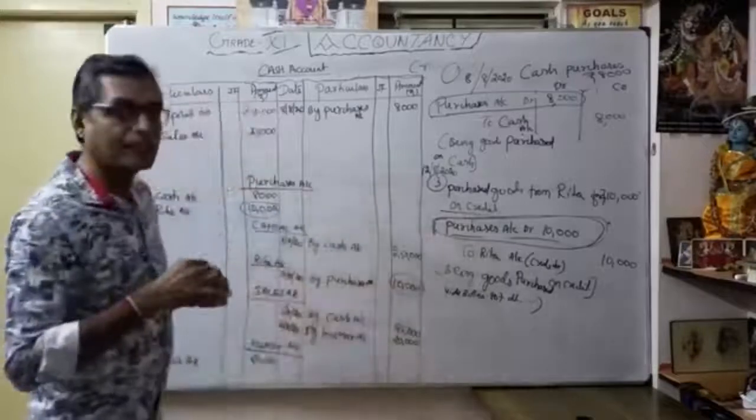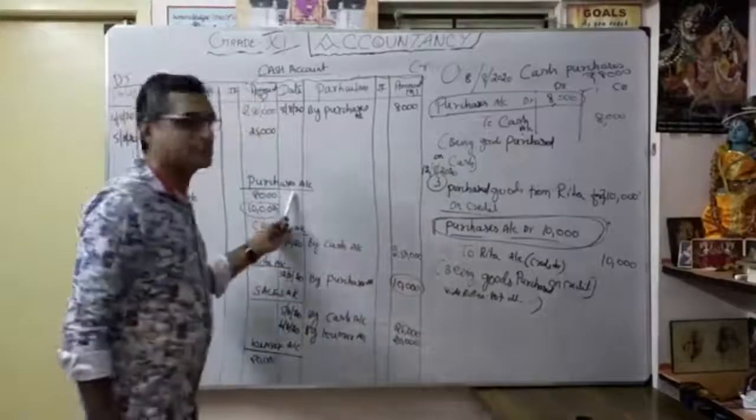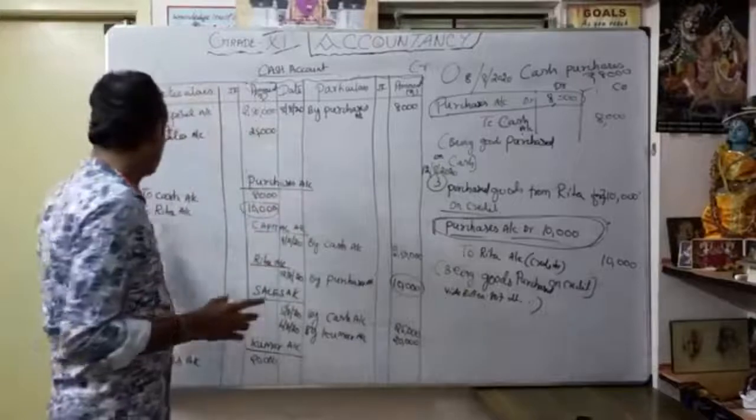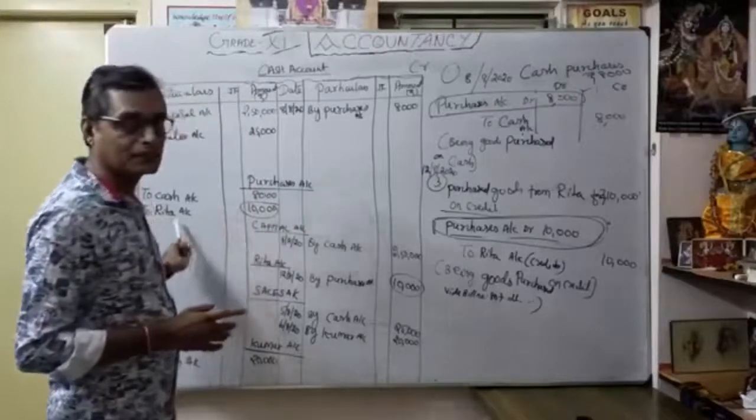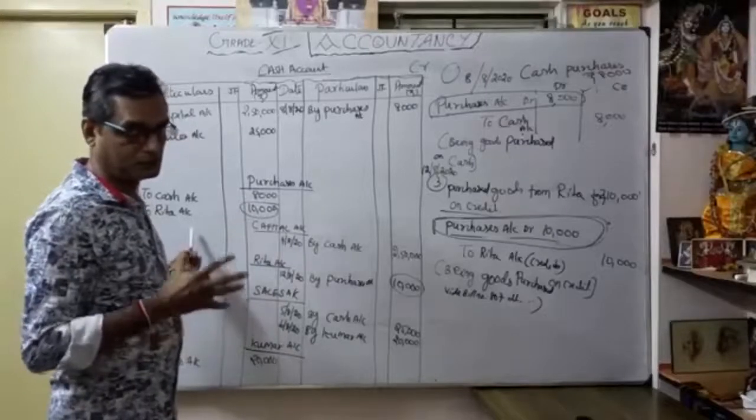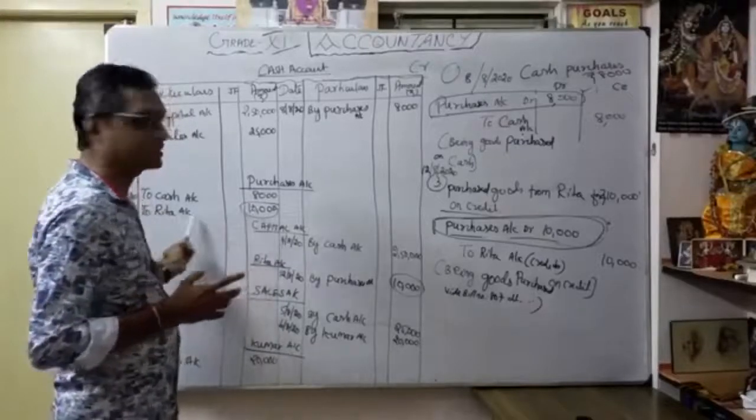So what is the idea as a common sense logic? In a purchase account, how I got purchased? Through purchase account to Rita account means what? Here I purchased goods on credit basis. Through whom? Rita account. That's why I mentioned Rita account.